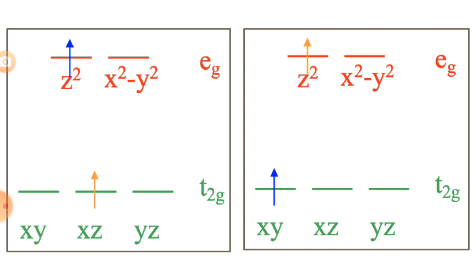As a result, the two excited microstates do not have the same energy, because one electron is from dxy and the second electron is from the dxz orbital.